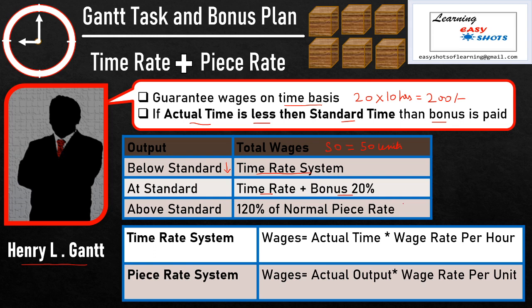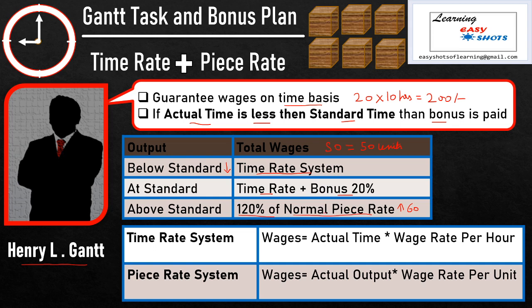But if he manufactures more than standard output, for example 60 units, which is more than 50 units, then the wages are not calculated on the basis of time. The wages are calculated on the basis of piece rate system, and the worker is rewarded with 120% of normal piece rate system as his wages.